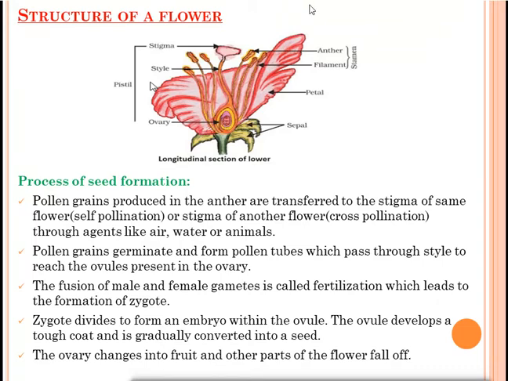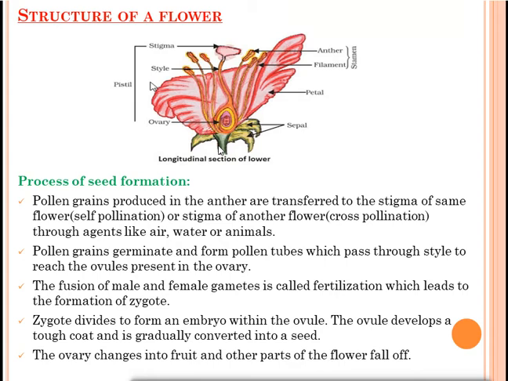And when this flower dries off, what will happen? The ovary will change into fruit and ovule will change into seed. So you have to remember, after fertilization, ovary changes into fruit and ovule changes into seed. Many times this question is asked. And the other parts of the flower will fall off. They don't have any use, so they will fall off. Generally, I've seen in plants in which flowers are present, before the formation of fruit, flowers are formed, and those flowers will change into fruit.